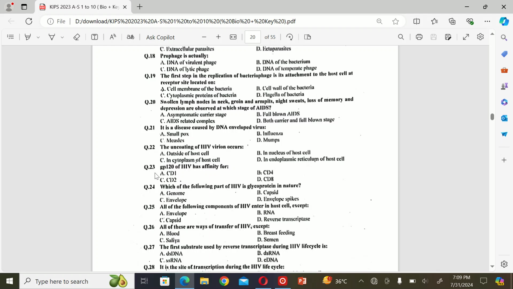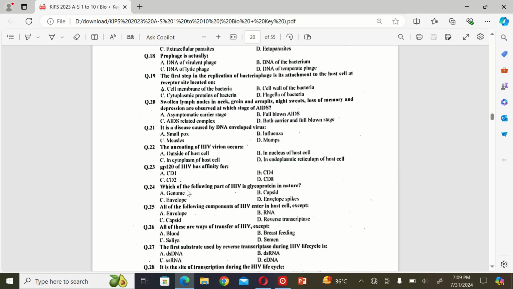The next MCQ: GP120 of HIV has affinity for A. CD1, B. CD4, C. CD2, and D. CD8. So the correct option is B. CD4.